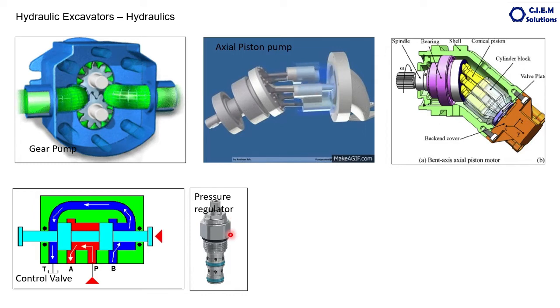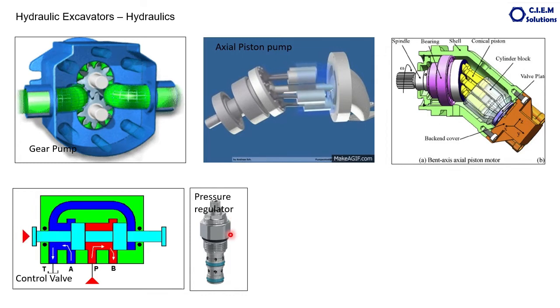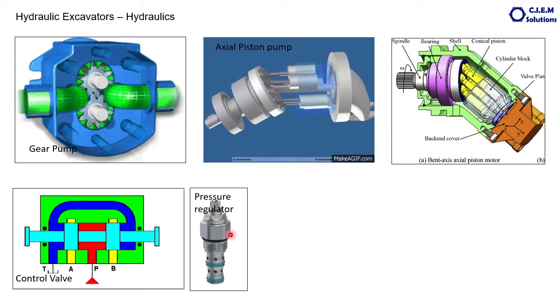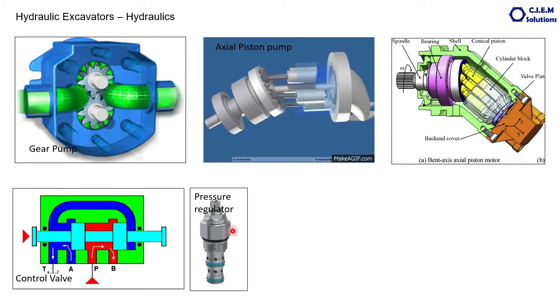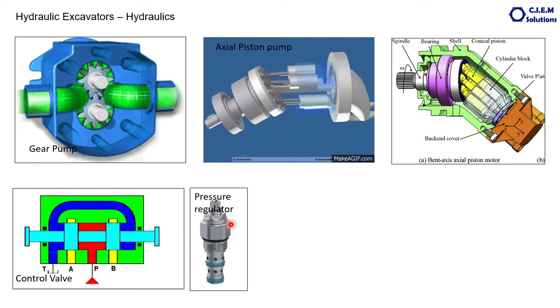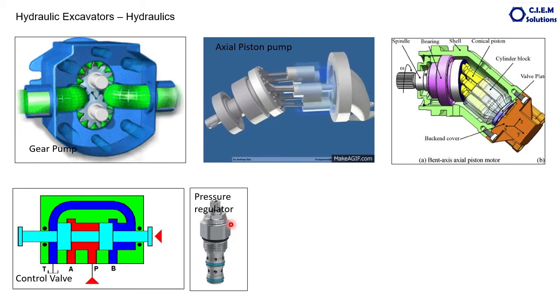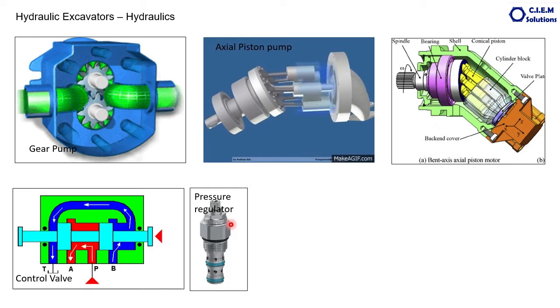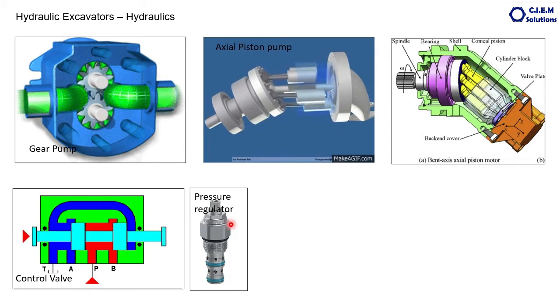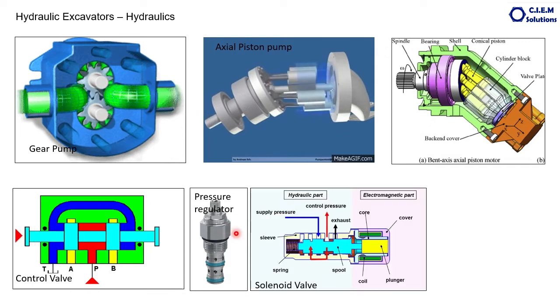This valve regulates that pressure. It will not allow pressure beyond 300 bar. The job of this pressure regulator valve is to maintain the required pressure in the system. Whenever the pressure exceeds the limits, the pressure is released through this valve.